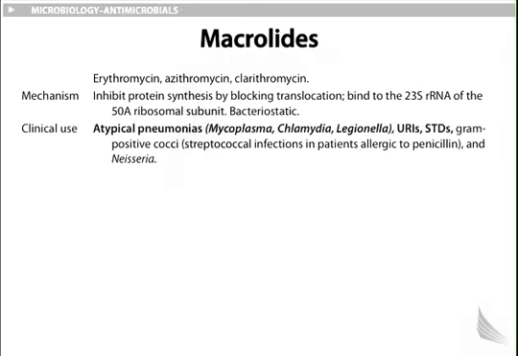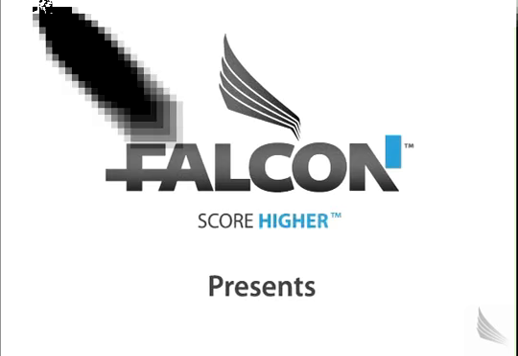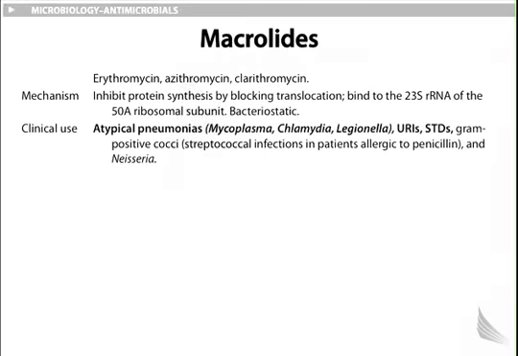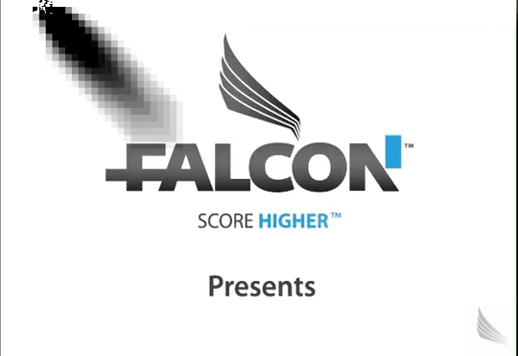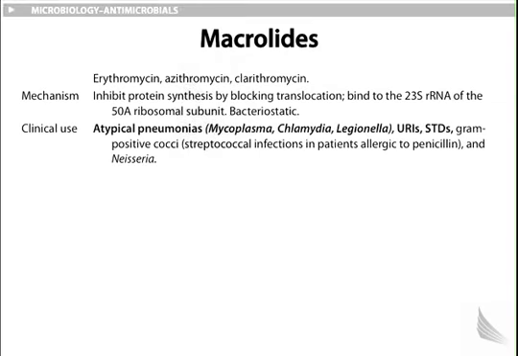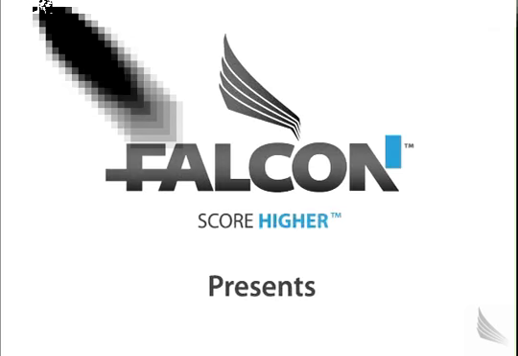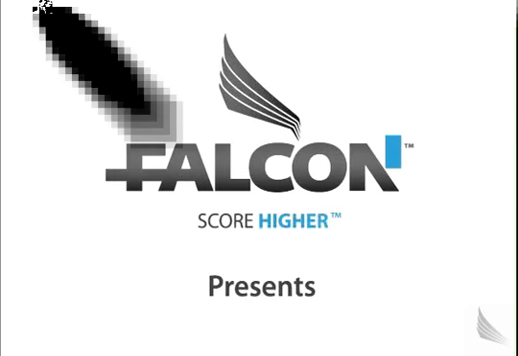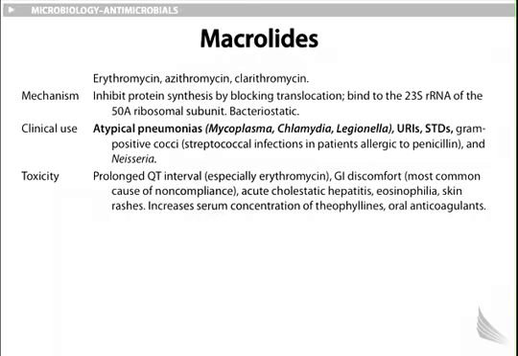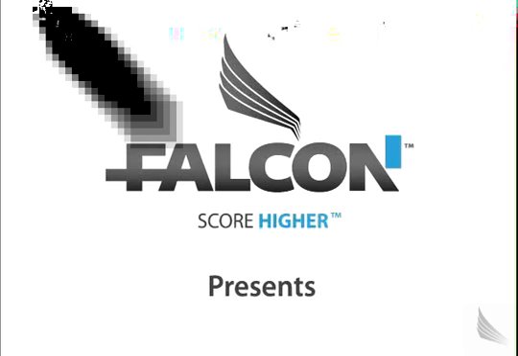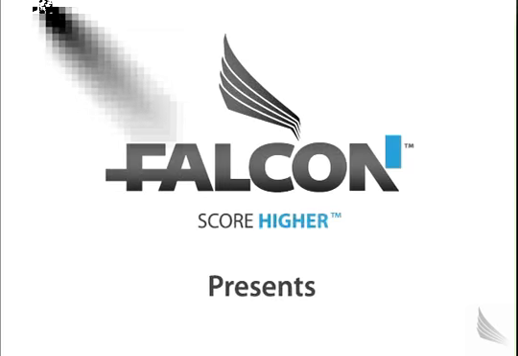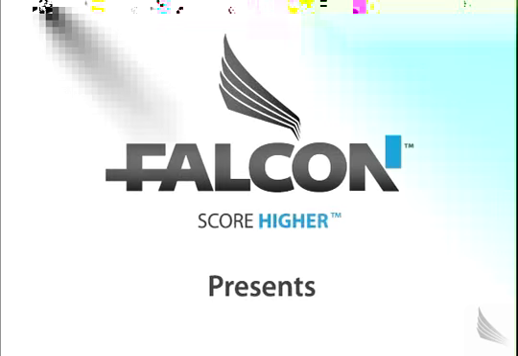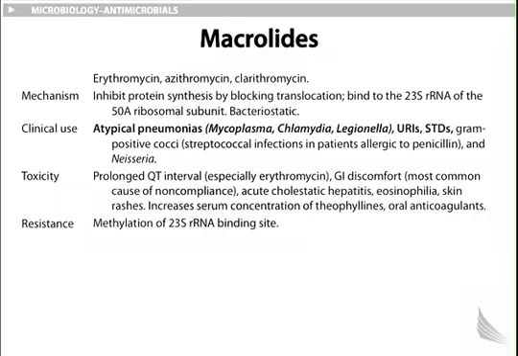They can affect gram-positive cocci like the streptococcal infections that we see in patients, and they're especially useful in patients that are allergic to penicillin. They are also used for mycoplasma infections, Legionella, chlamydia, and Neisseria. Their toxicity profile involves a prolonged QT interval, especially erythromycin, GI discomfort, which is actually the most common cause of noncompliance, acute cholestatic hepatitis, eosinophilia, and skin rashes. It also increases the serum concentration of theophylline and oral anticoagulants. The resistance mechanism to macrolides involves the methylation of the 23S rRNA binding site.